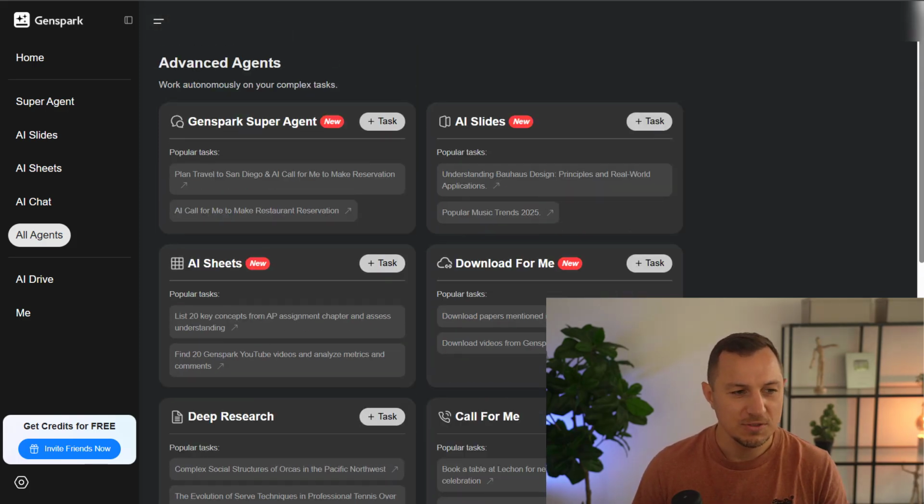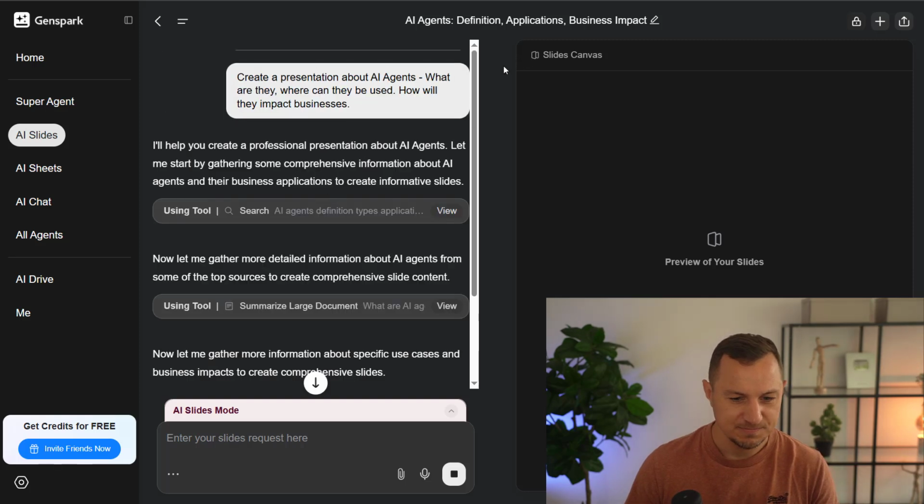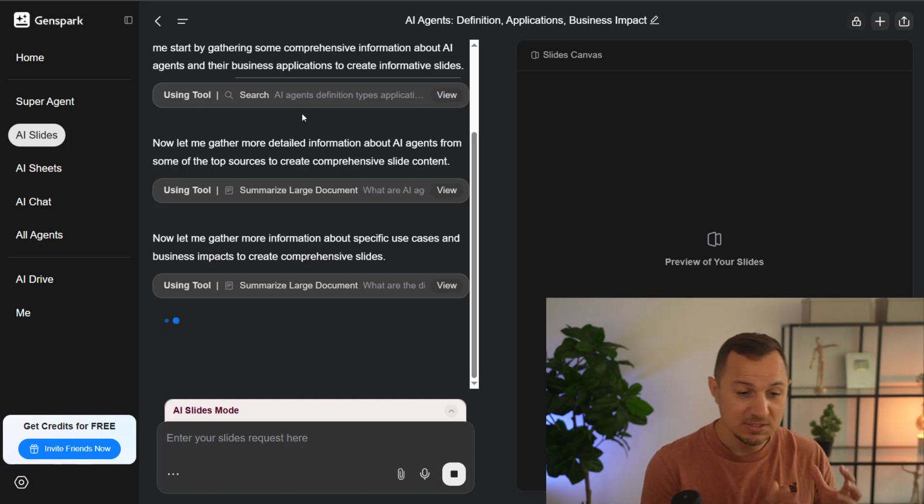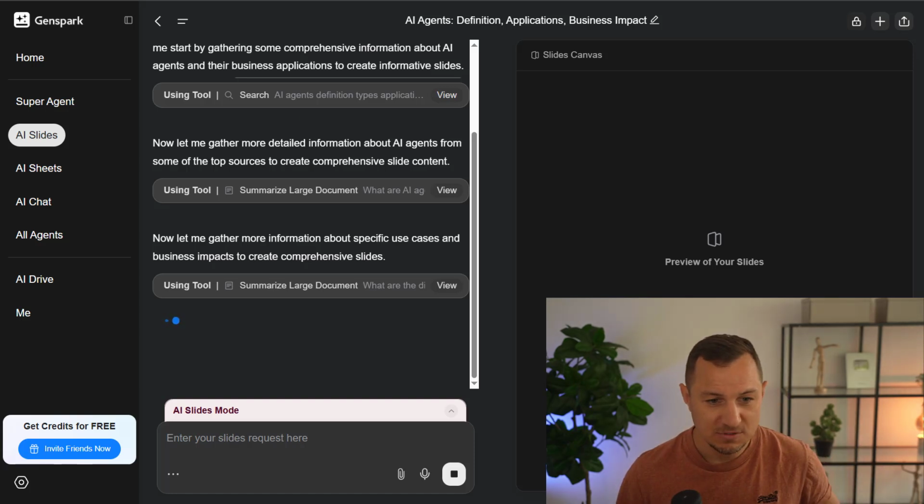So let's start with the presentation part. So here I let it create a presentation about AI agents, what they are, where they can be used, and how they will impact businesses. So this takes a few minutes, and the tool is doing some searching the internet, then summarizing the documents and putting everything together into a presentation. Let me show you how the presentation is going to look like once it's done.